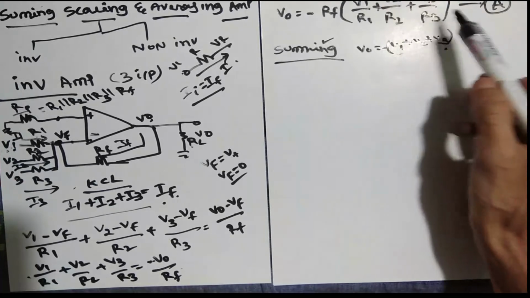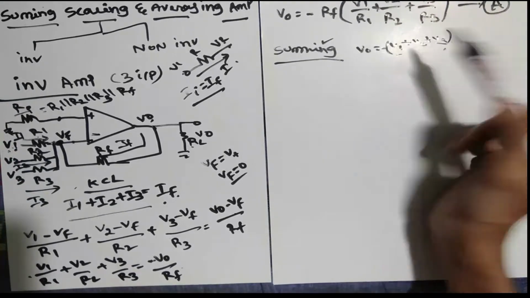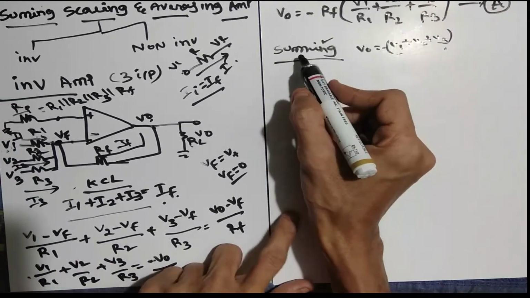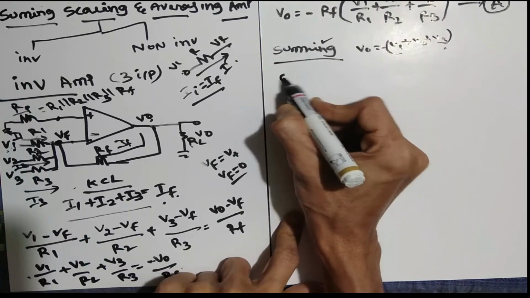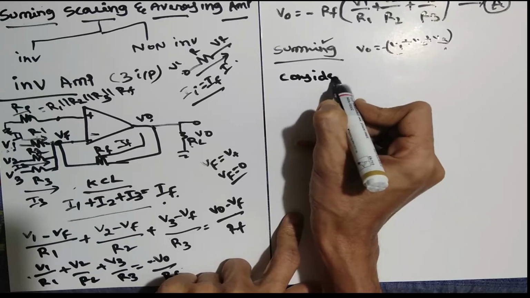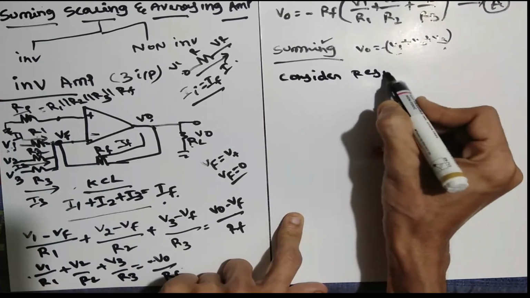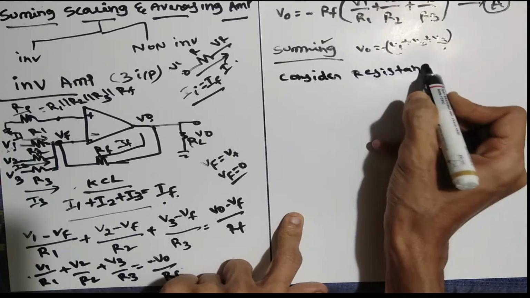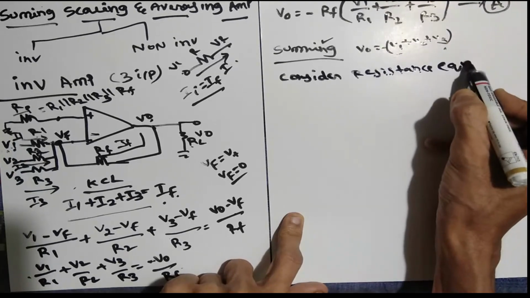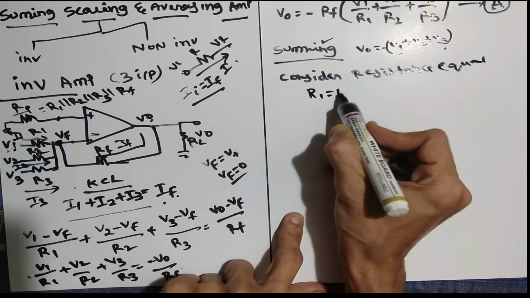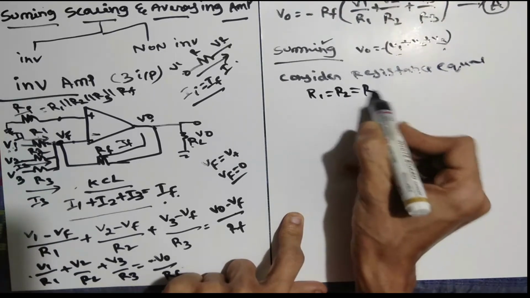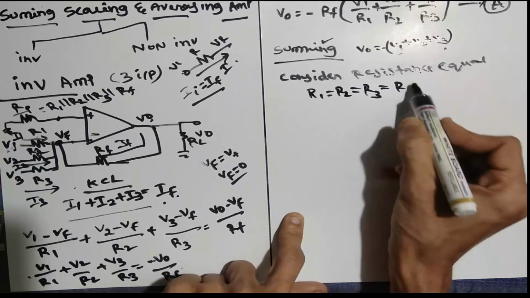RF and R1 we have to take as equal. Remember that if you are dealing with summing, you have to consider all the resistance values equal. Then it is called a summing amplifier. All resistances equal means R1 is equal to R2 is equal to R3 is equal to RF.